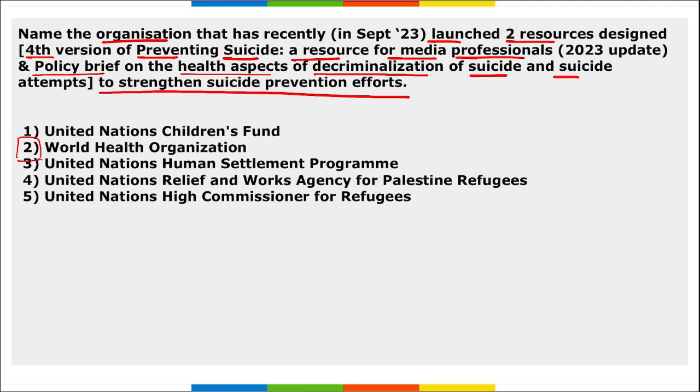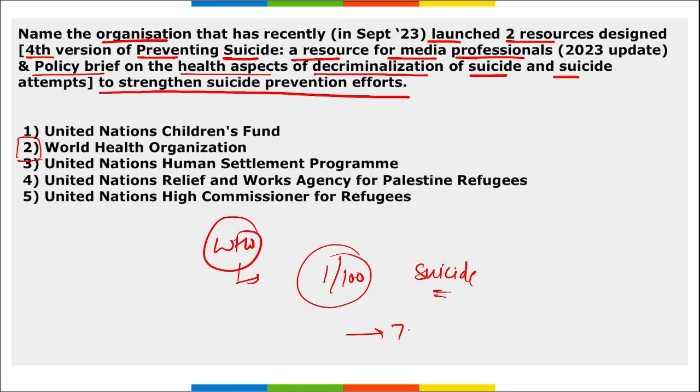The resources provide important guidance on two areas that are critical to suicide prevention. Correct? Namely responsible reporting of suicides by the media, and decriminalization of suicide and suicide attempts. According to WHO, a report was released that stated that 1 in every 100 deaths globally is by suicide. This affects more than 7 lakh individuals globally. It can be because of family, friends, right? And remember, this is the fourth leading cause of death in 15 to 29 years of age.